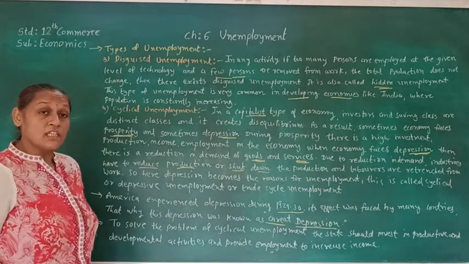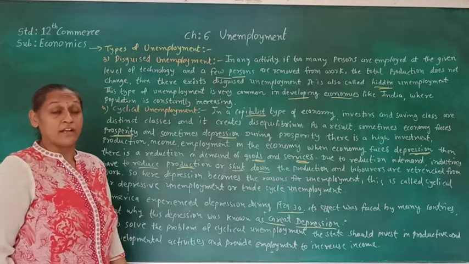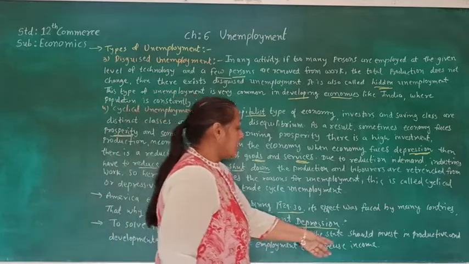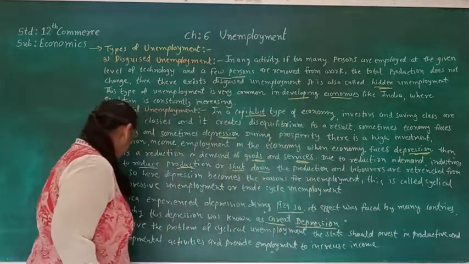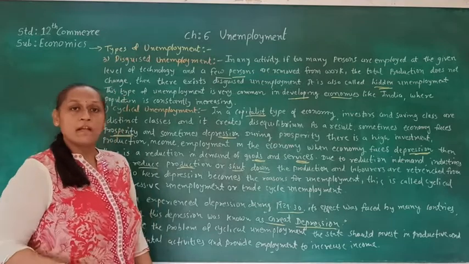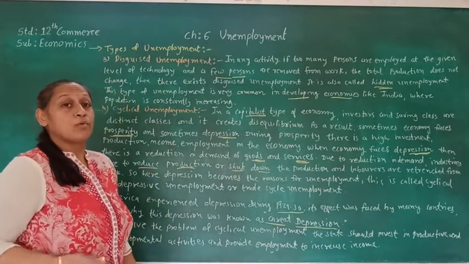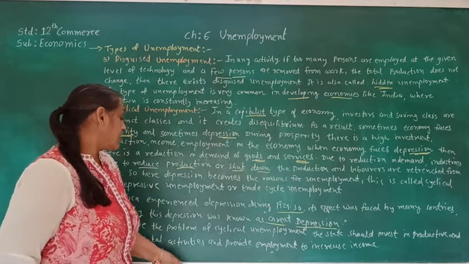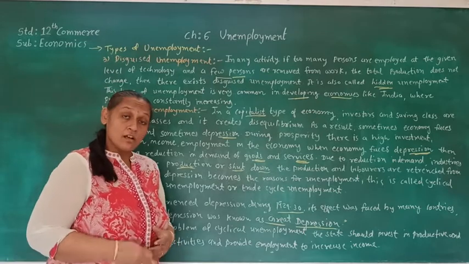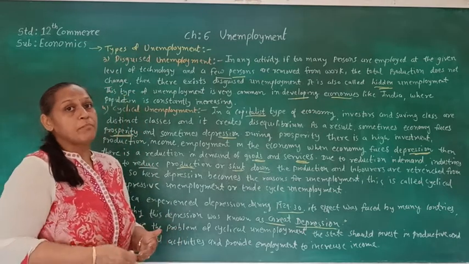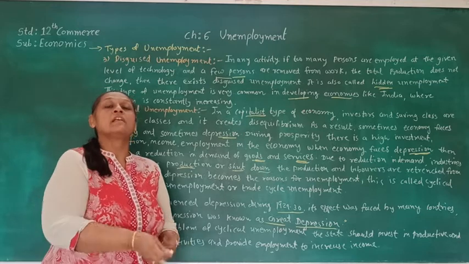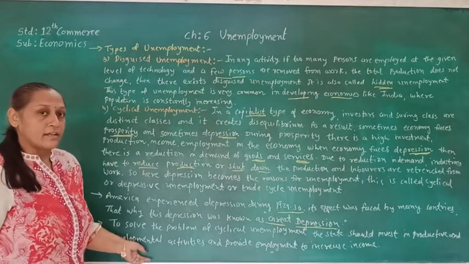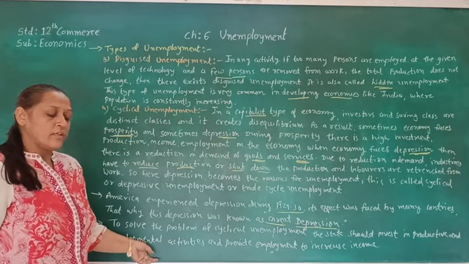Okay, to solve this type of cyclical unemployment, which type of action is supposed to be taken? Investment in production and development activity should be made. That investment can generate employment, and if employment is generated, people's income is going to increase, and the economy can come out of the depression. So this is cyclical unemployment. Students, you may note this down in your notebook.